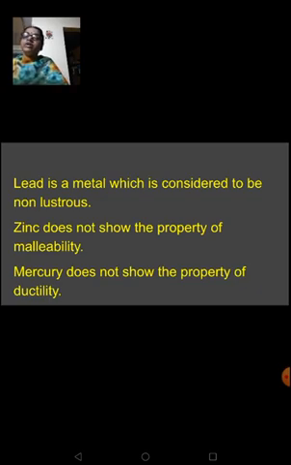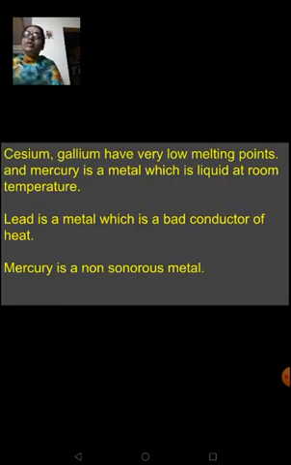And this mercury is liquid at room temperature. Cesium and gallium have very low melting points, because when you place them on your palm itself, they begin to melt. And lead is a bad conductor of heat. Mercury is a non-sonorous metal because it will not produce any sound, being liquid in nature. Metals like sodium and potassium are soft. They can be easily cut with a knife. But when you're handling sodium, you should be very careful, because it is highly reactive. It may catch fire when it comes in contact with atmospheric oxygen. That is why they are stored under kerosene.